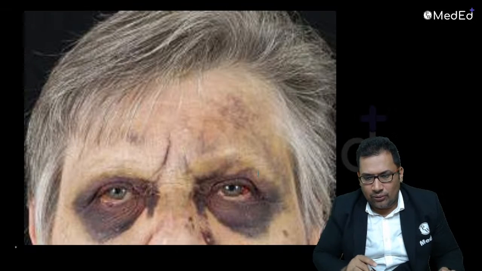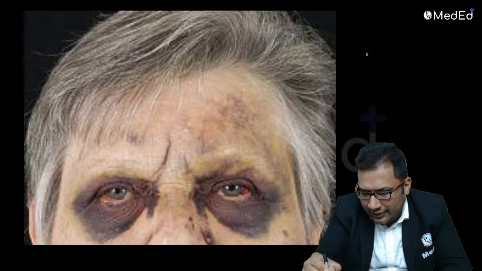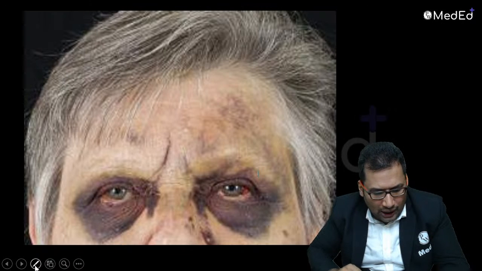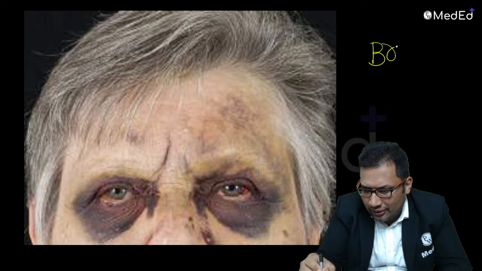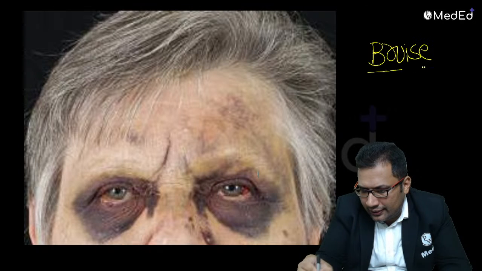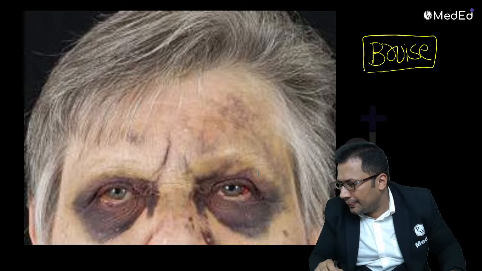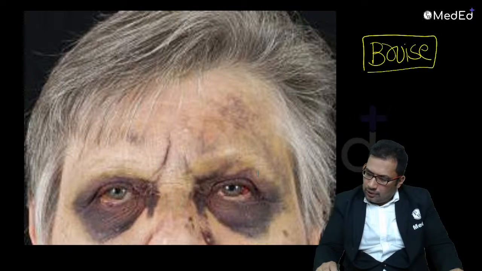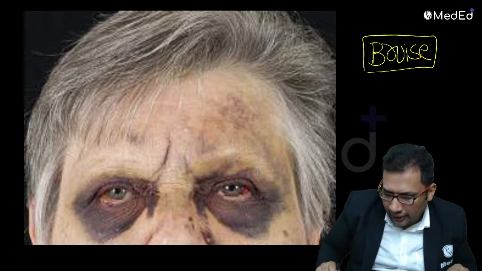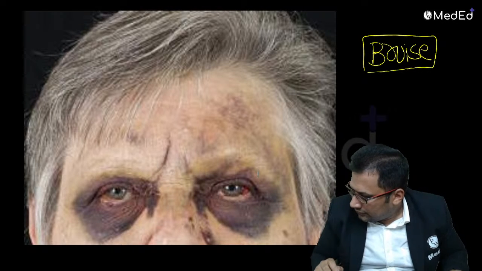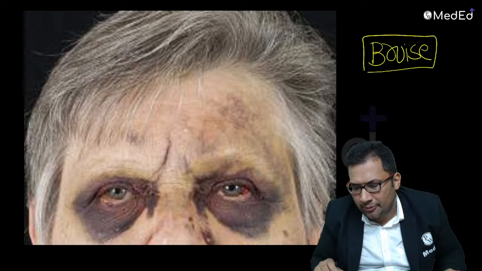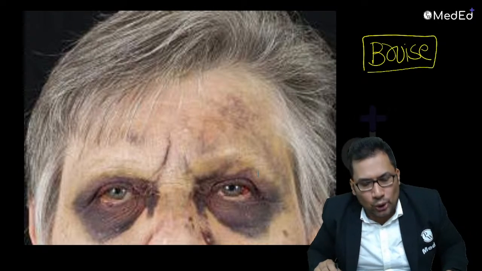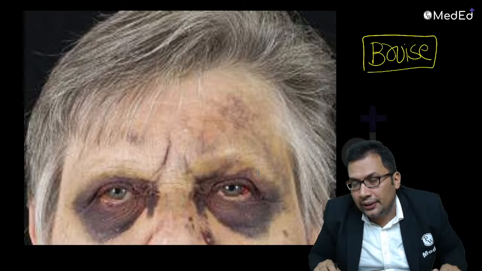Look at this. What is this finding? Can anyone guess what is the finding and what type of bruise is this? Come on, try all of you. This is known as spectacle hematoma, raccoon eye.